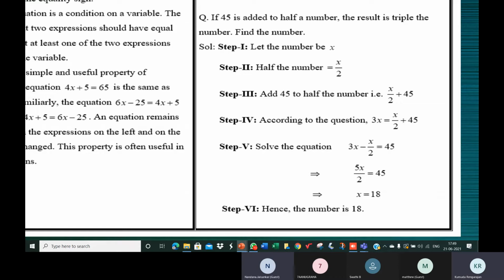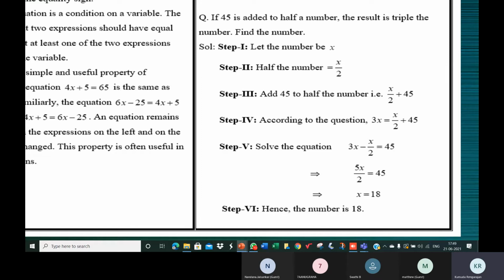Because you can verify the result. The number is 18. Half of the number is 9. Add 45 to that, 54. What is the result? 54 is the result. And what is that result equal to? It is triple the number. 3 times 18, 54. Not 3 times 9.